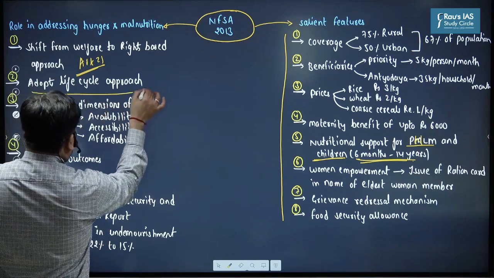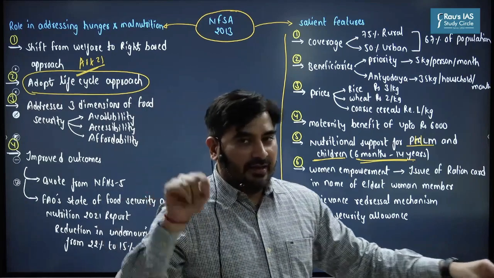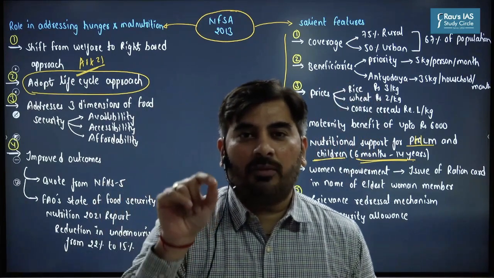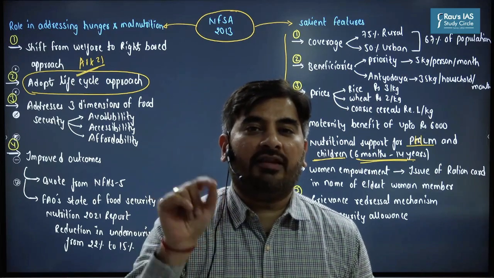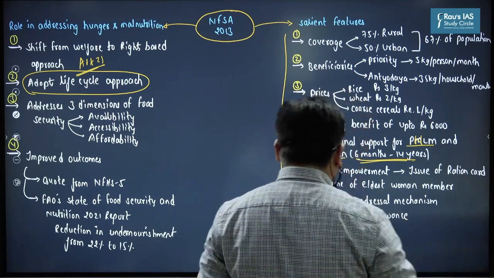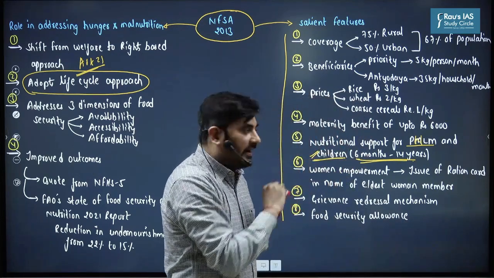Second, it has adopted the life cycle approach. When we say life cycle approach, it means we are providing food security to people at each and every stage of their life cycle. For example, we provide food security to children through cooked meals. We provide food security to pregnant women and lactating mothers, with maternity benefit. And we also provide food security to people in old age. So right from birth till death, we are providing food security.